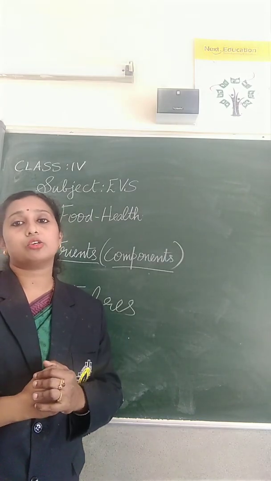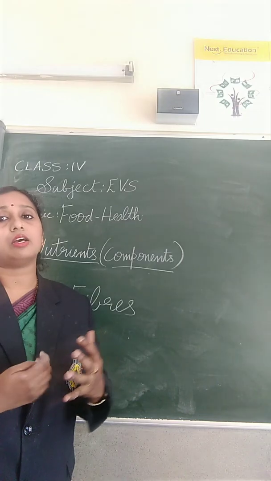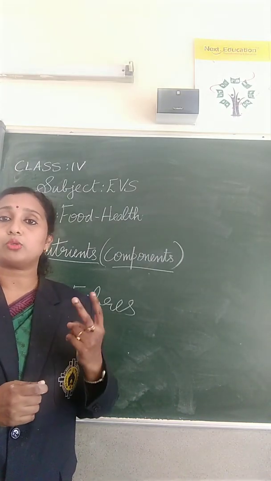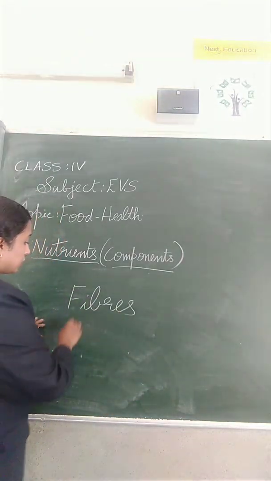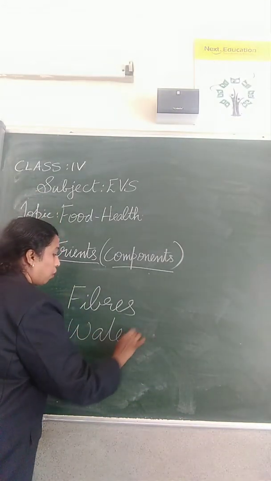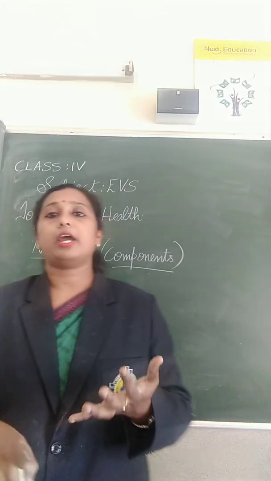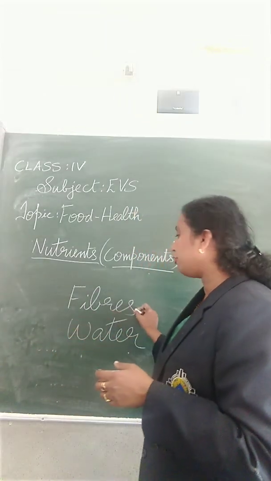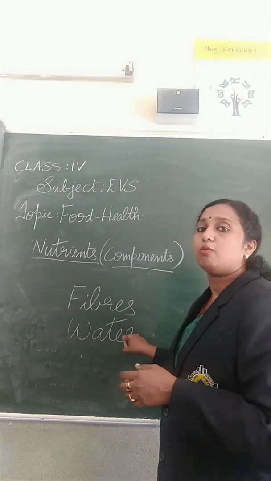We should also drink lots of water along with all these nutrients. At least we should drink a minimum of 2 liters of water daily. So along with carbohydrates, proteins, fats, minerals and vitamins, we have to add fibers and water.